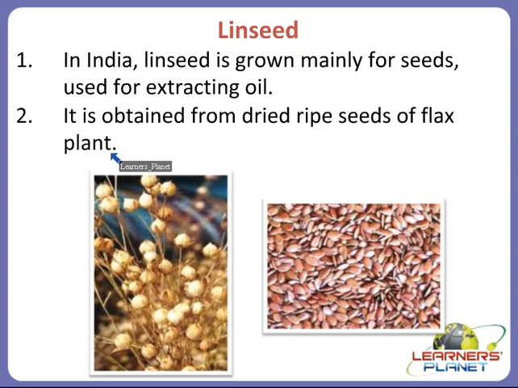It gives a very smooth finishing, and this smooth finishing is actually because of the linseed oil. So it is a very important type of seed, right children. It is mainly used in the form of oil.